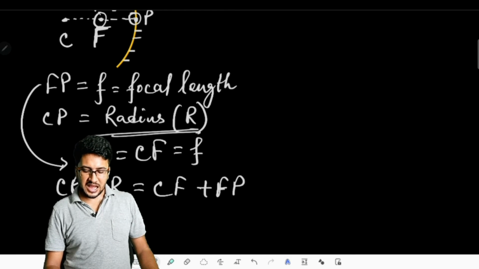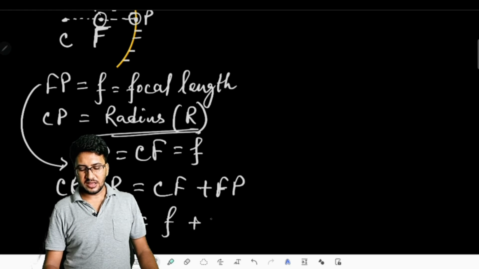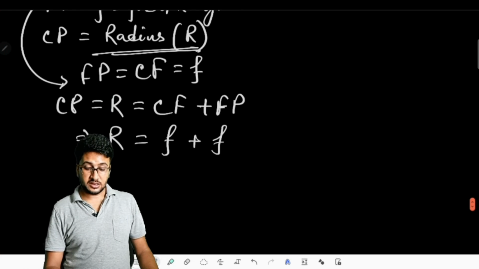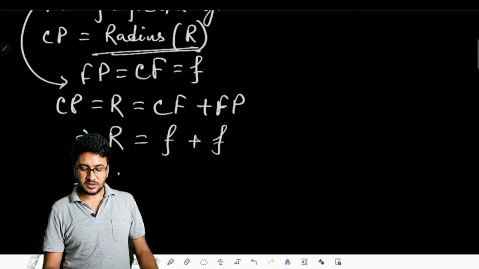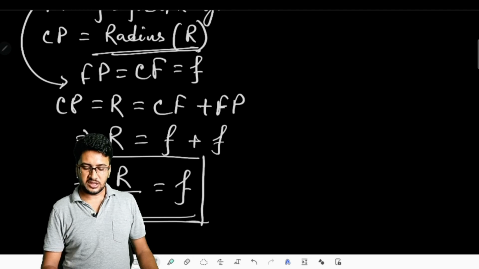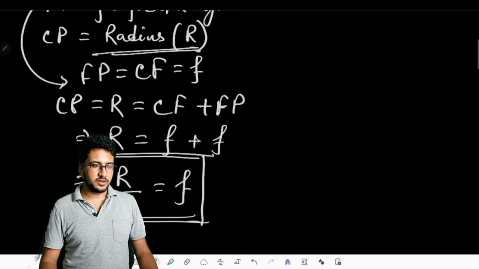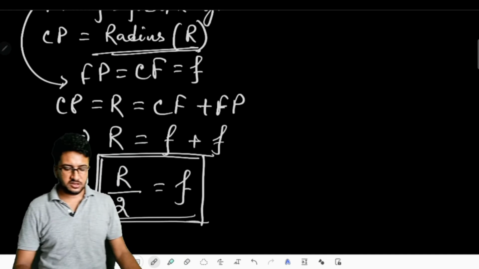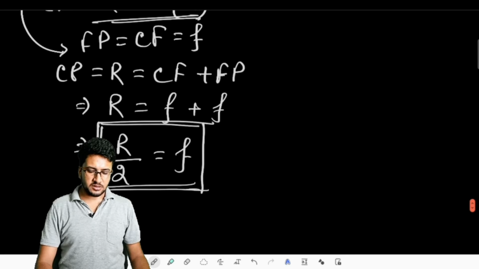R, radius of curvature, is equal to CF meaning f and FP meaning small f, and thus radius of curvature divided by 2 is our focal length. So this is the relation between radius of curvature and the focal length of a mirror.